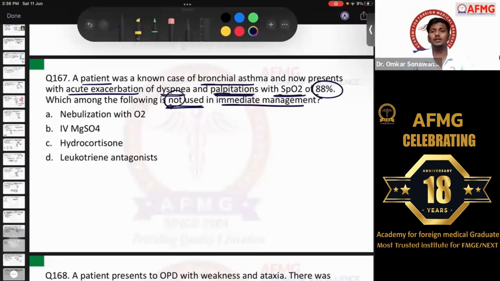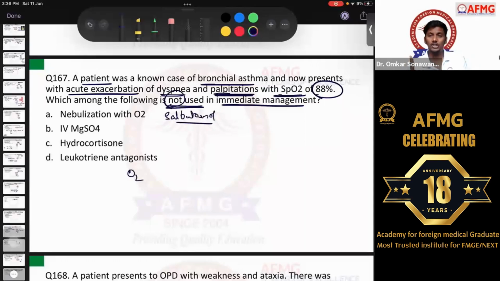So here the patient is a case of bronchial asthma presenting to you with an acute episode of asthma in the emergency. Some people were saying that leukotriene antagonist was not an option, rather it was oxygen as a separate option, and nebulization with salbutamol was a different option. Okay, so let's discuss it.